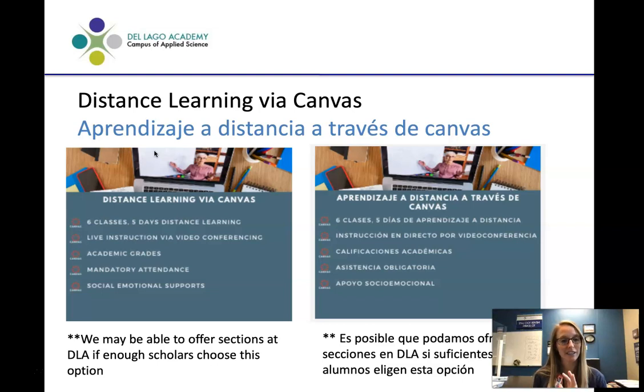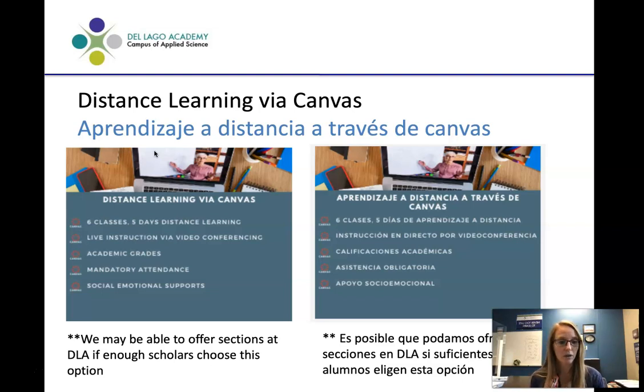And this is the one that's a little bit more complicated, so we wanted to share information with you. As of now, we don't know if we'll be able to offer distance learning via Canvas sections at Delago. It's all dependent on how many families sign up for it. So if enough Delago families choose this option and we can fill sections in each grade level, and a section's approximately 35 to 40 students, then we will offer it. So if we have 38 ninth graders who pick it, we'll have a section and they will stay students here at Delago.